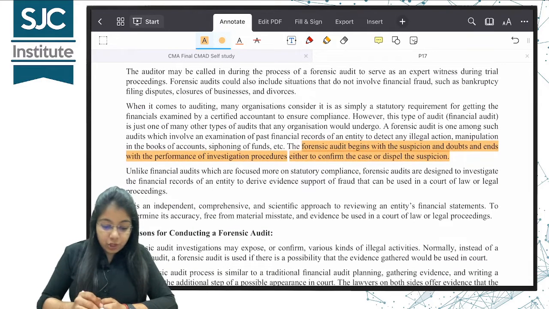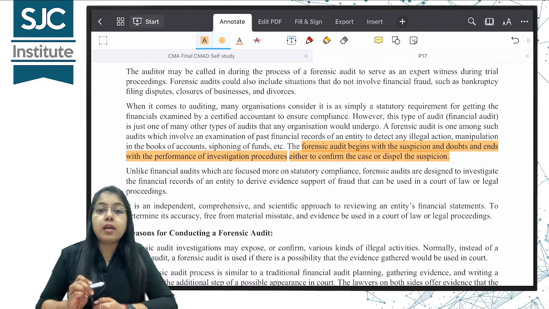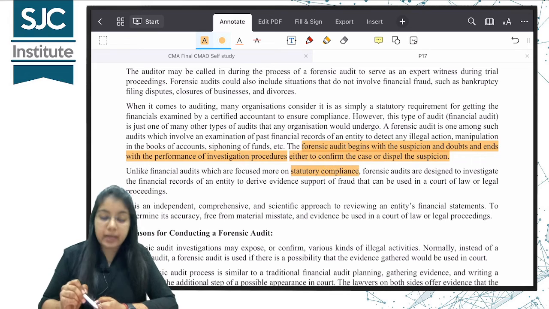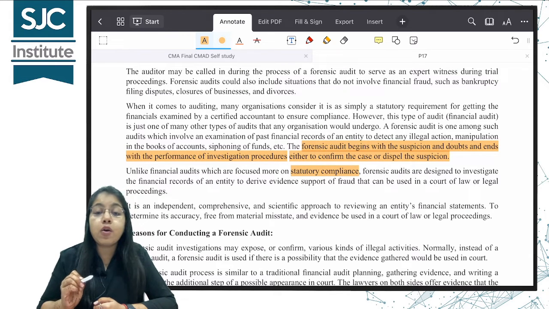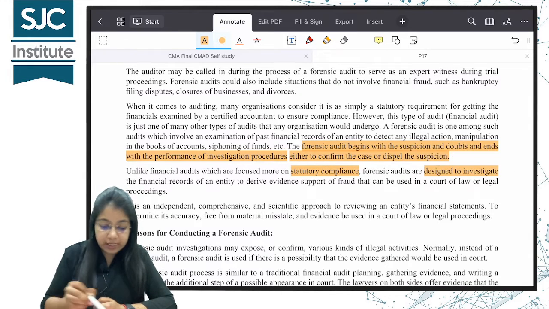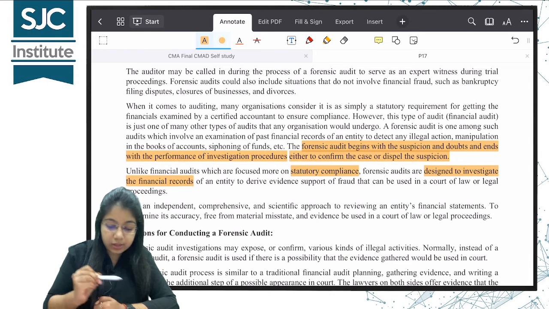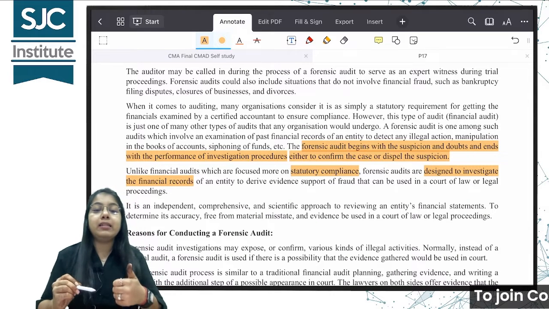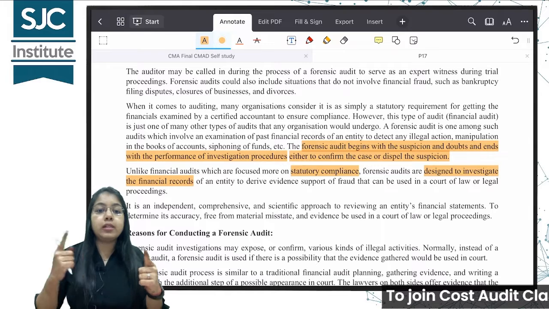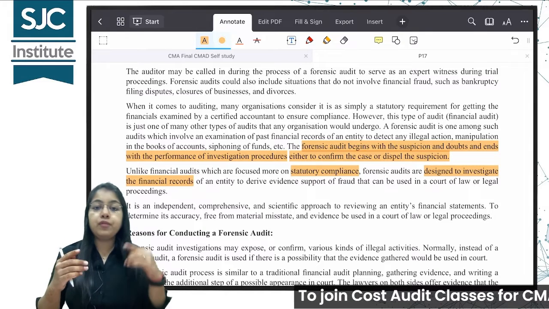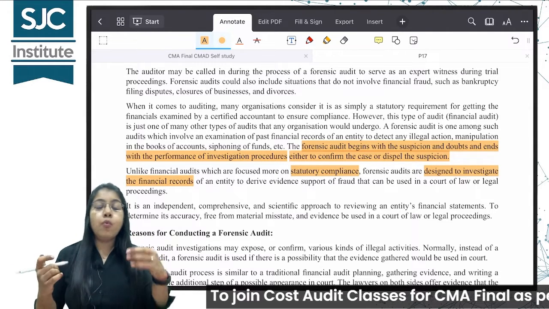Unlike financial audits, which are more focused on statutory compliance, forensic audits are designed to investigate the financial records. If you are asked in the exam to compare financial audits and forensic audits, can you do so? You can first explain the meaning of both. What is the purpose?